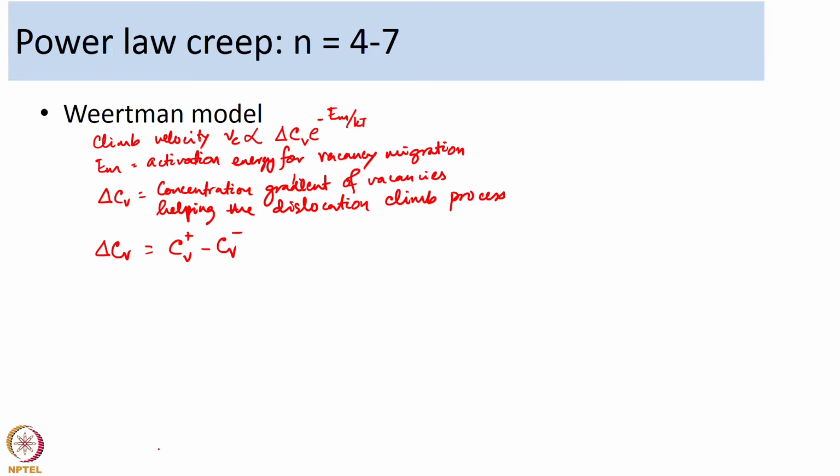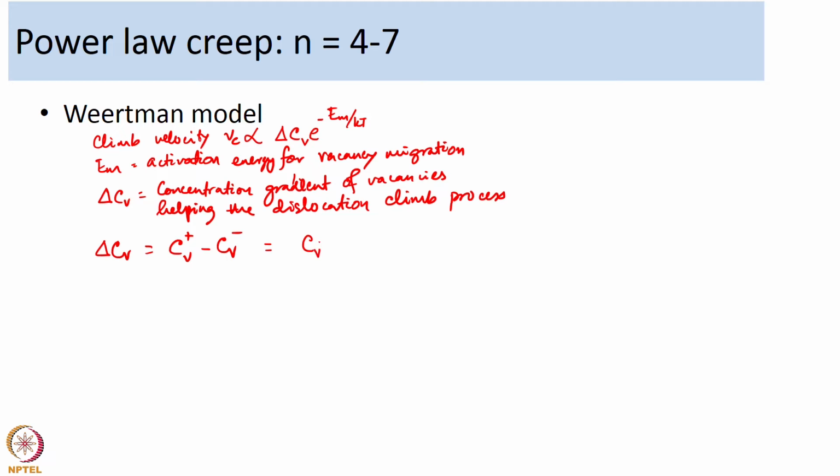If you recall, it is a similar concept that we used in the derivation of the Nabarro-Herring creep equation. In the presence of a tensile stress, you will have an excess of vacancies. In the presence of a compressive stress, you will have a reduction in the concentration of vacancies. So this is a similar concept used by Nabarro, and here by Weertman.